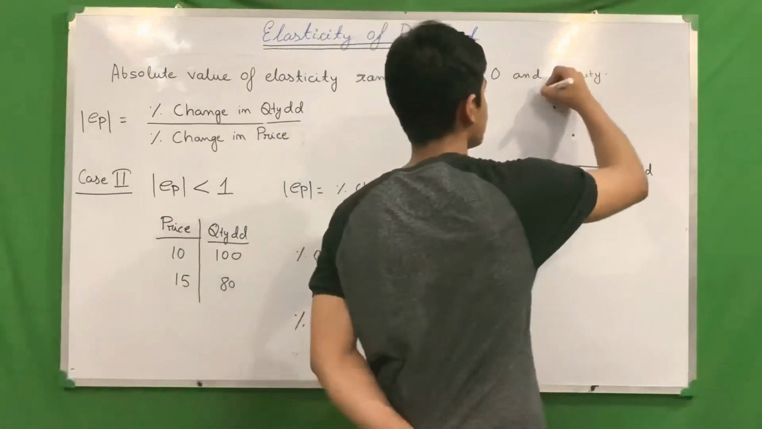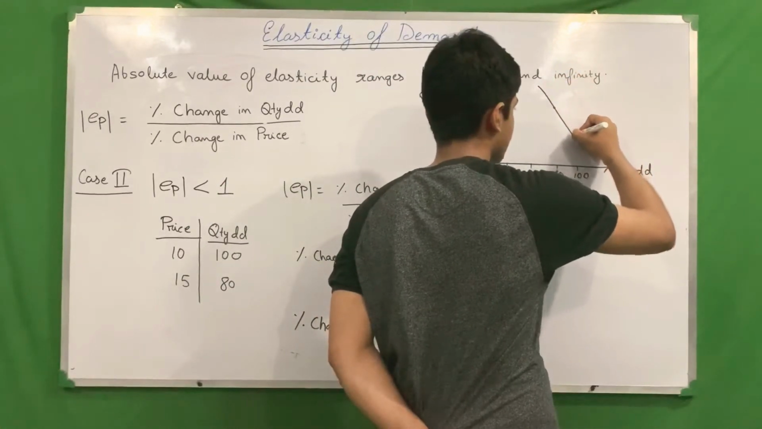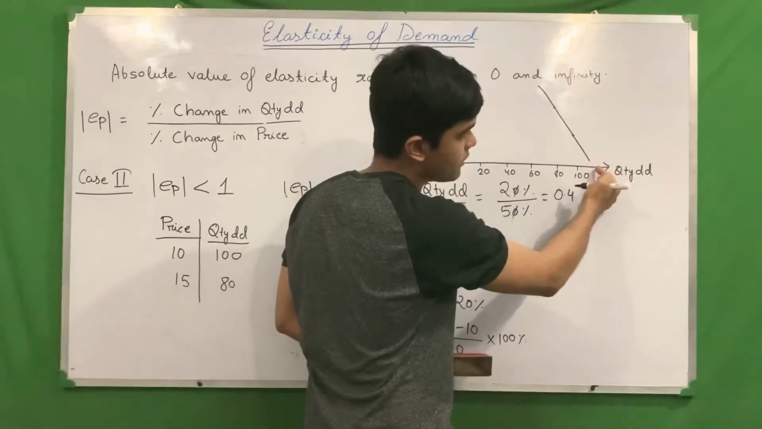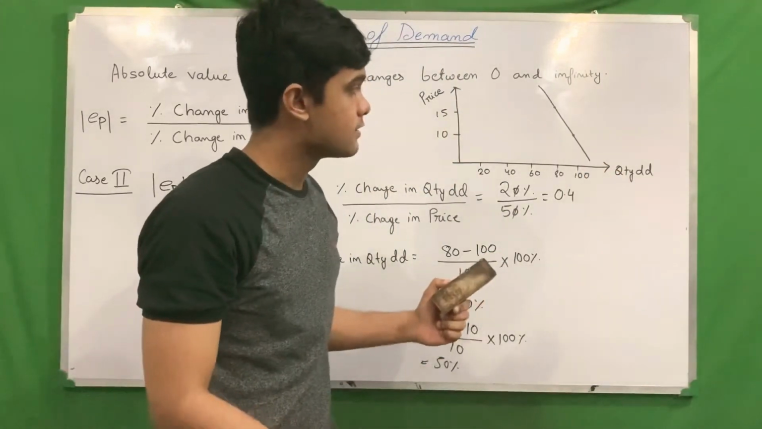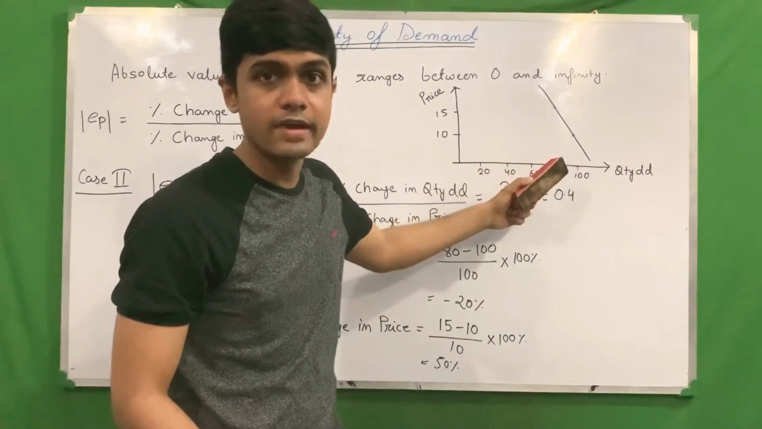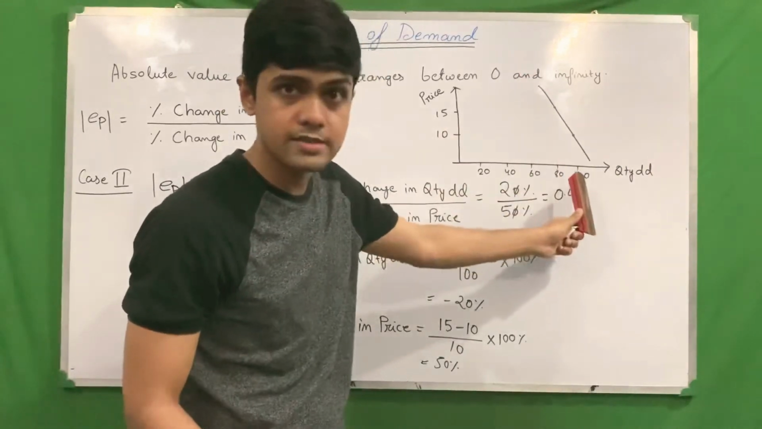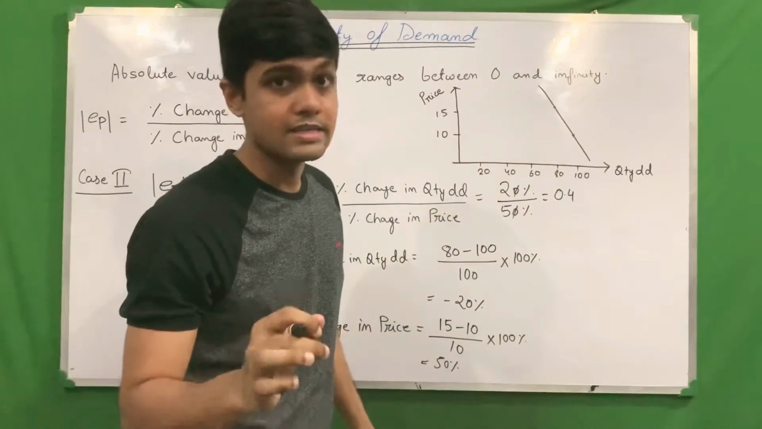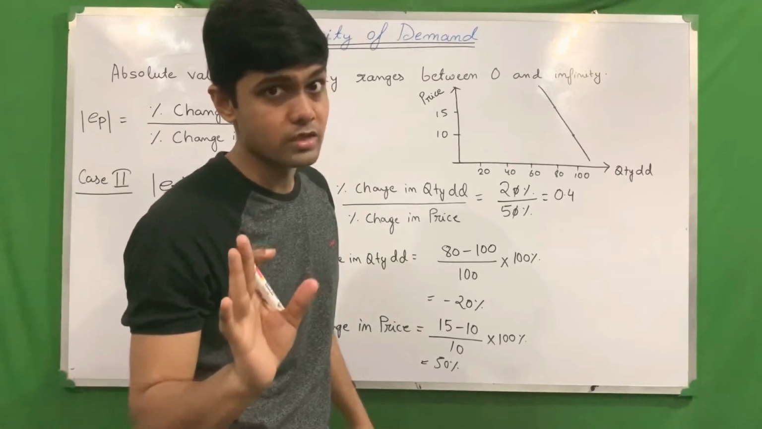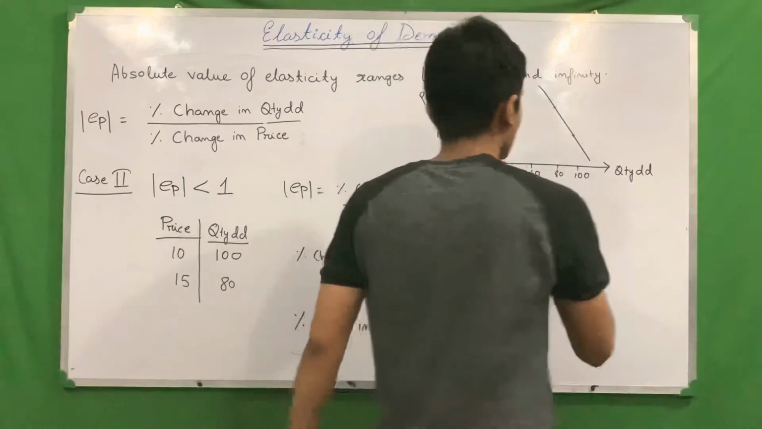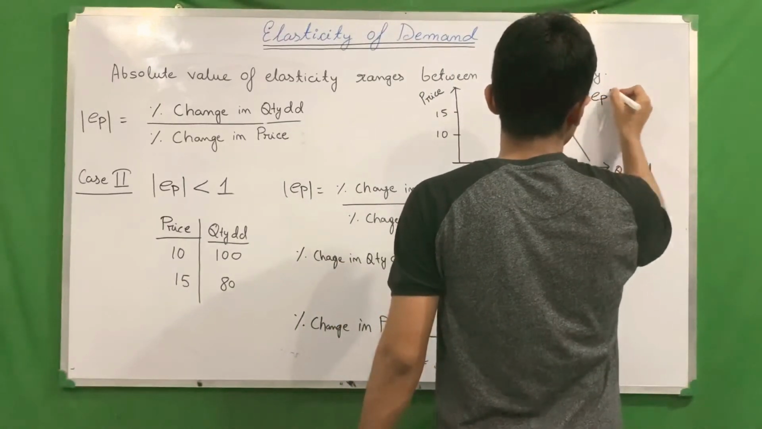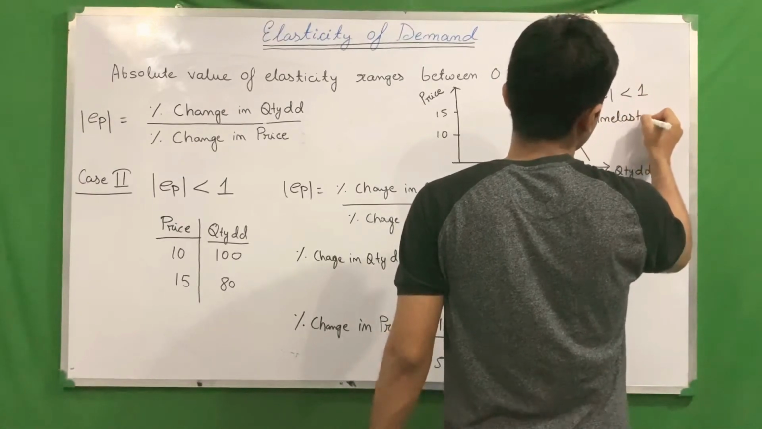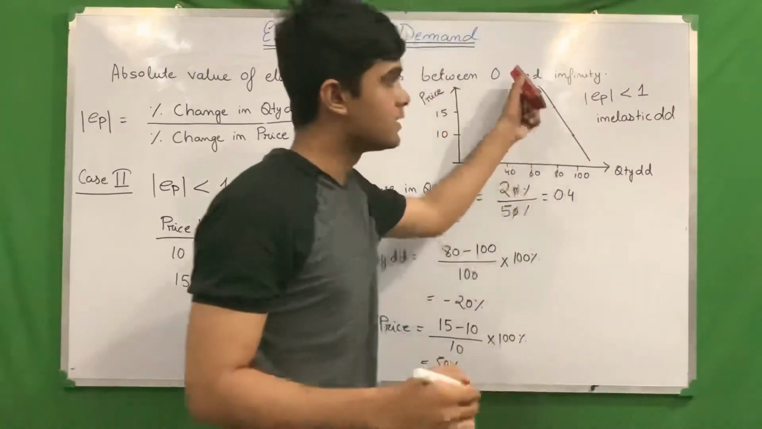Now we join this line. What we get is a demand curve, but you see this is very steep. If you want to climb from here, this is very steep. This is a demand curve whose elasticity value is less than 1 because it is so steep. Whenever you see a very steep demand curve like this, it should have an elasticity value less than 1 in absolute terms, obviously. Whenever EP is less than 1 in absolute terms, it is called inelastic demand, and the curve looks like this.